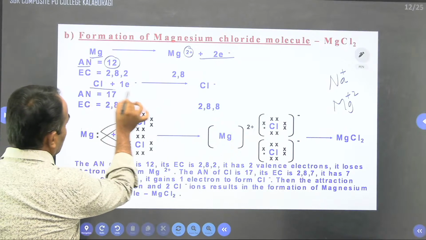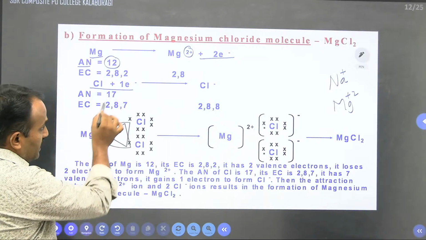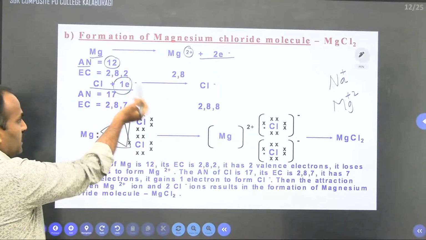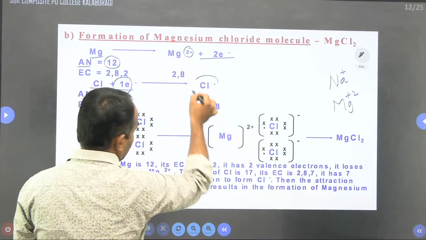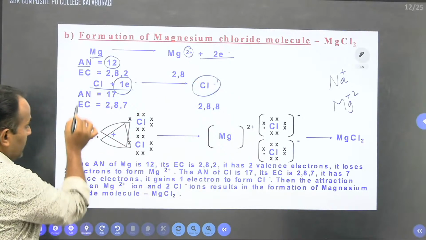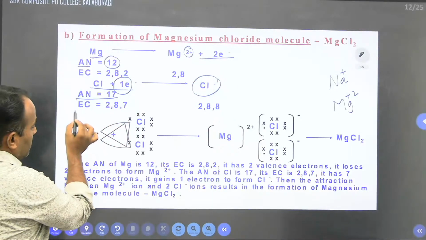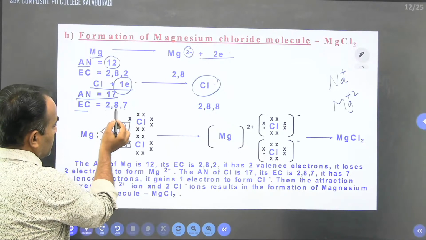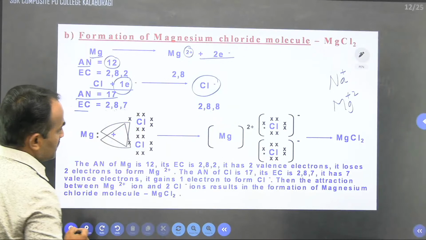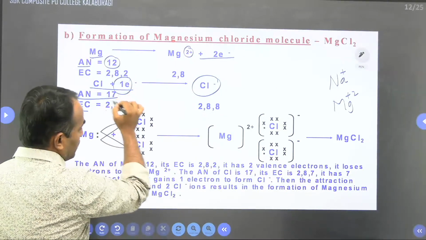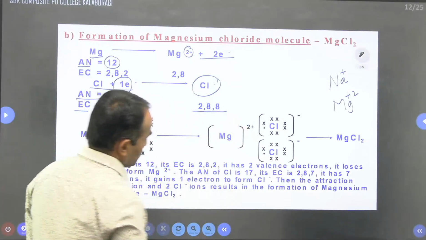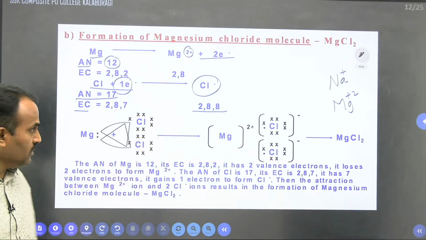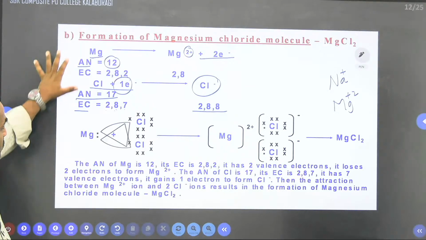And they have given chlorine, Cl, with one electron on the reactant side, which indicates chlorine gains the electron, and there is a formation of chloride ion. Now Cl atomic number is 17, and electronic configuration 2, 8 and 7. 2 plus 8 is 10, 10 plus 7 is 17. So it gained one electron, added to the outermost shell of chlorine, and the configuration becomes 2, 8, 8.